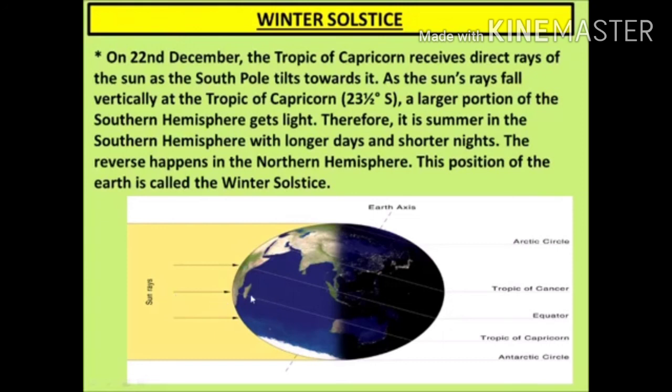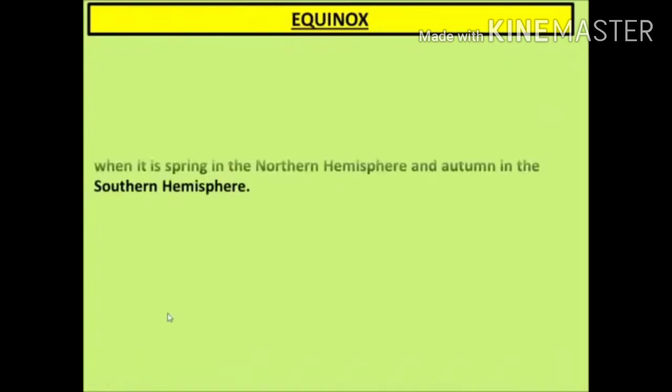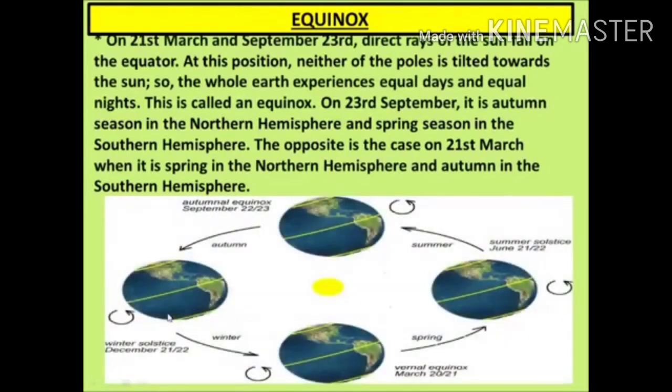Again we will turn towards the next diagram. On 21st March and 23rd September, direct rays of the sun fall on the equator. At this position, neither of the poles is tilted towards the sun, so the whole earth experiences equal days and equal nights. It means 12 hours day and 12 hours night we experience on these 2 days of the year, 21st March and 23rd September.